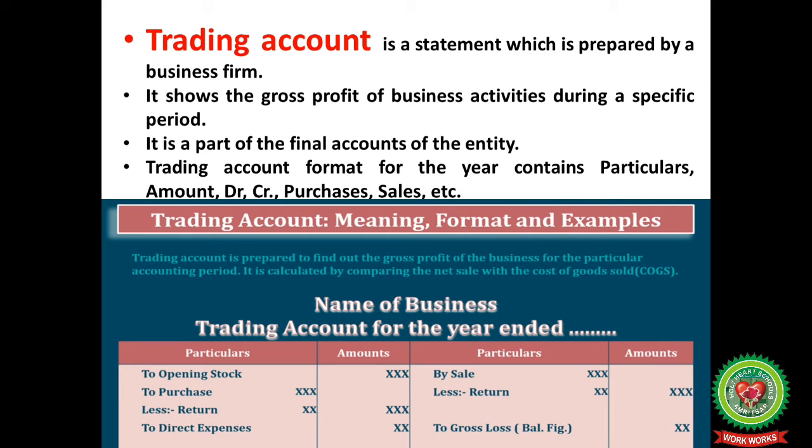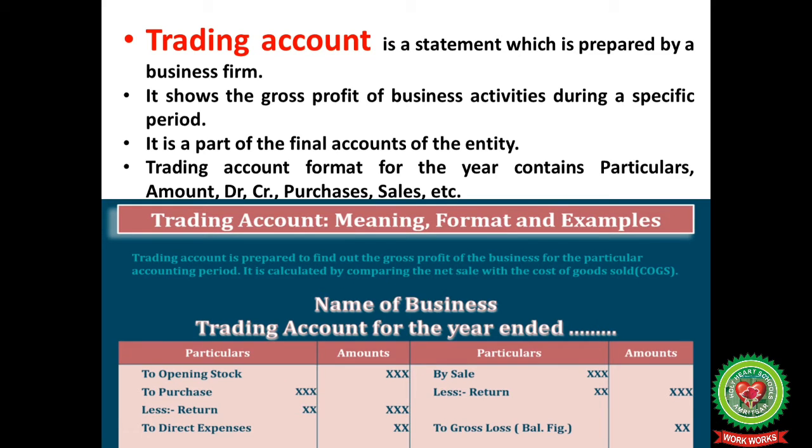Trading account is a statement which is prepared by a business firm. It shows the gross profit of business activities during a specific period. It is a part of the final accounts of the entity. Trading account format for the year contains particulars, amount, debit, credit, purchase, sales, etc. Trading account is prepared to find out the gross profit of the business for the particular accounting period. It is calculated by comparing the net sales with the cost of goods sold.